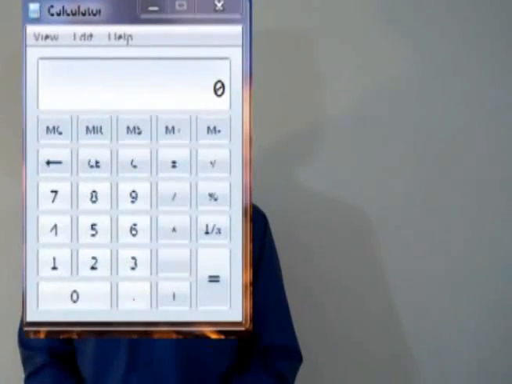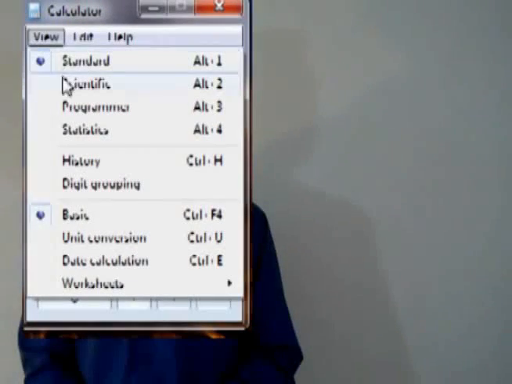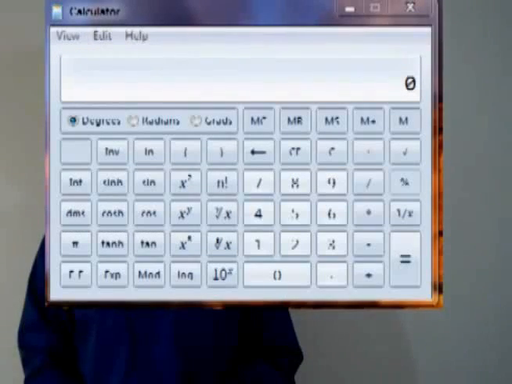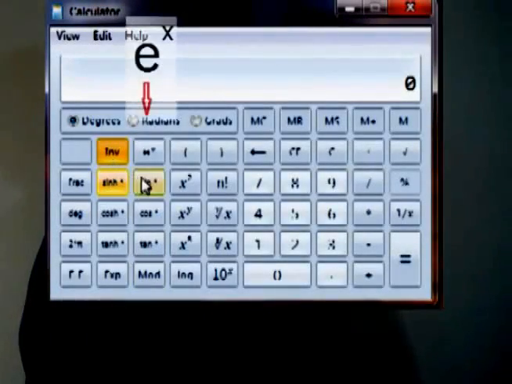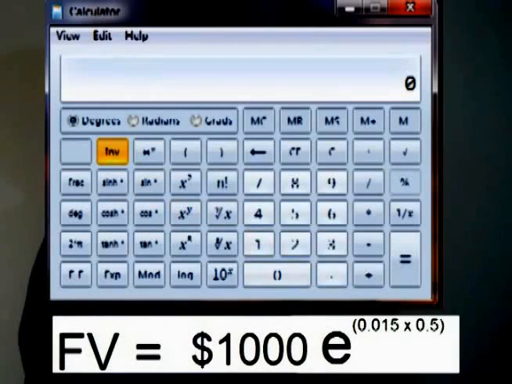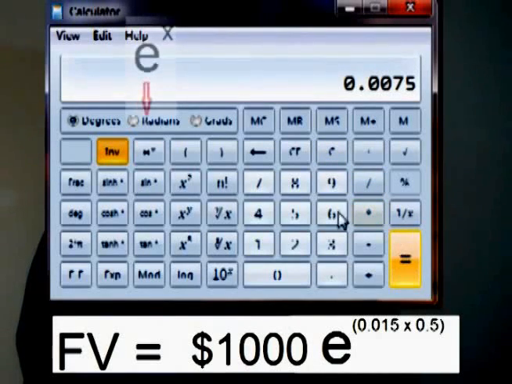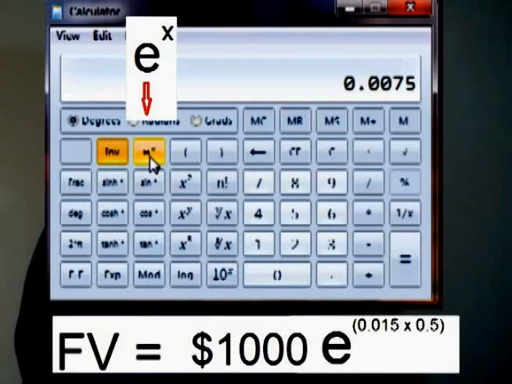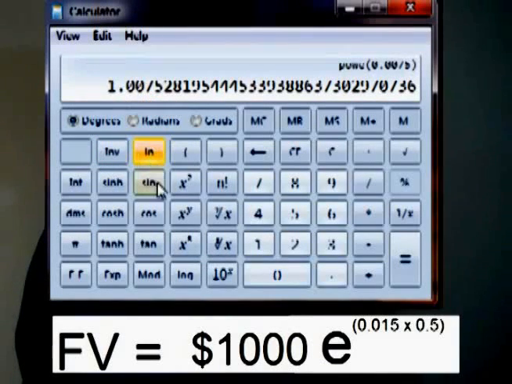Using a calculator that comes with the computer, we select the scientific mode in the View menu. We then hit the key marked inverse to display the proper function choices. Start by multiplying the risk-free rate by the amount of time. In this example, we multiplied 0.015, which is 1.5% in decimal form, by the time, which is 0.5 for 1/2 of a year. 0.015 times 0.5 equals 0.0075. We then press the exponential function key, which gives us the continuous rate of growth over time.